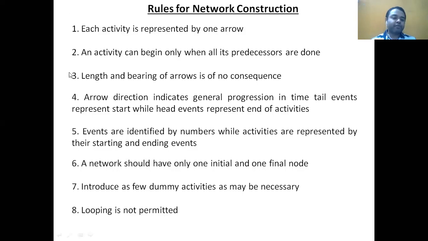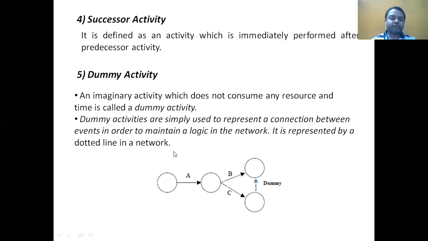So these are different rules for the network construction. First rule is each activity is represented by an arrow. Of course, we have seen that. So this is a network diagram. Every activity is shown by an arrow.